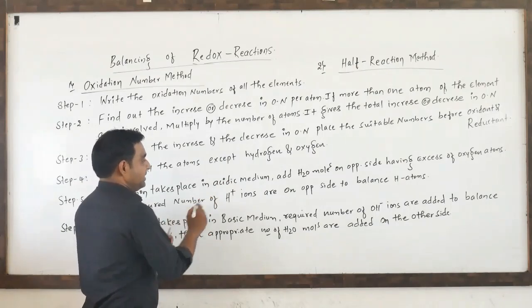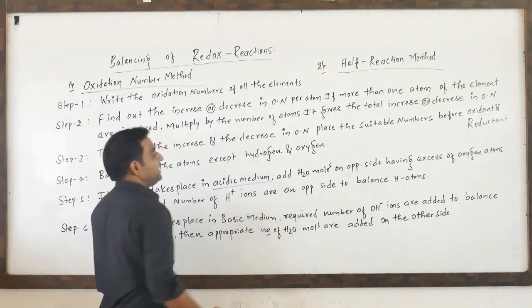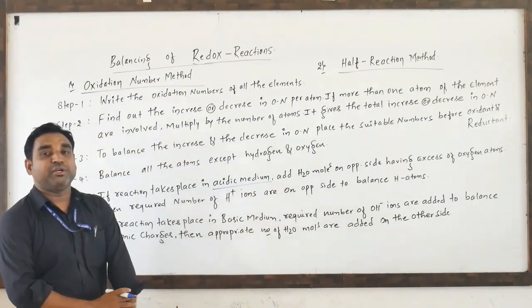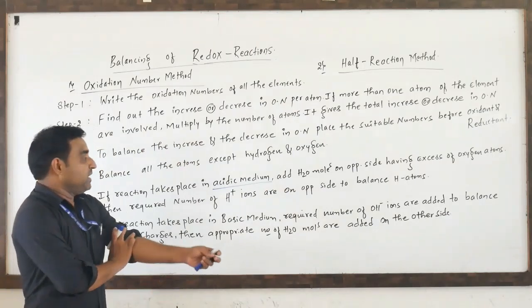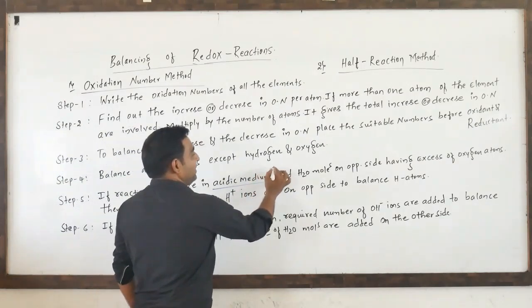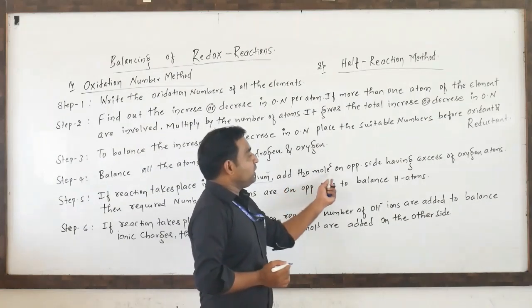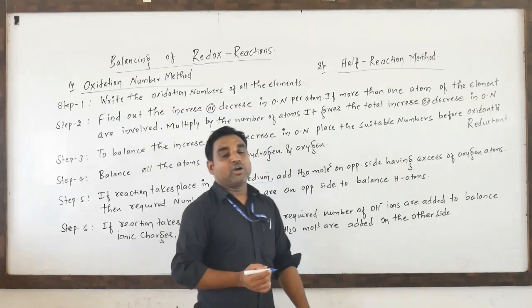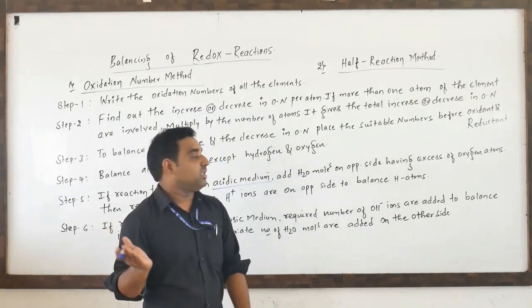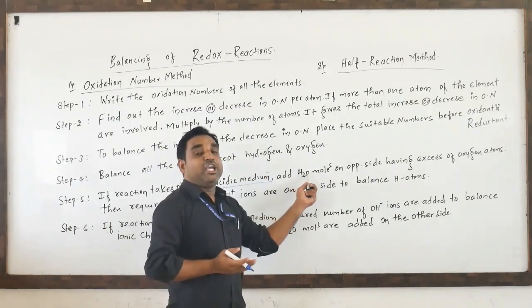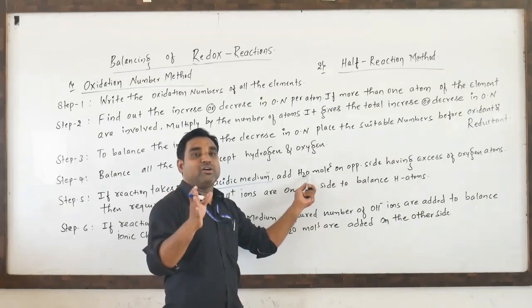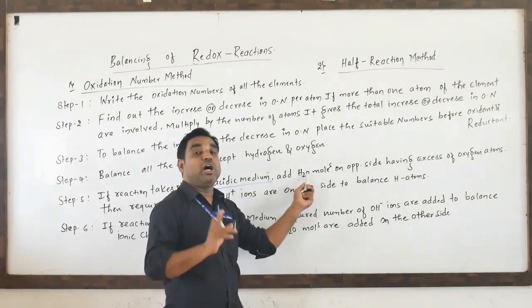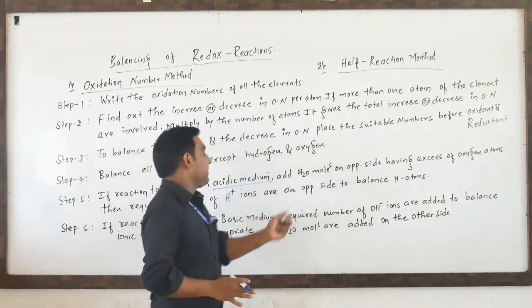very important, the reaction takes place in acidic medium or basic medium, they will mention that. If it is in the acidic medium, add H2O molecules on the opposite side having the excess of oxygen atoms. If oxygen atoms are more on the LHS, we add H2O on the RHS. On whichever side oxygen is less, add H2O to balance the oxygen.